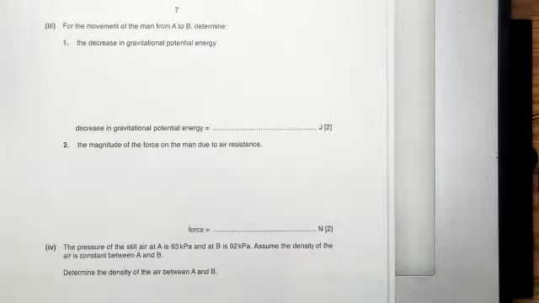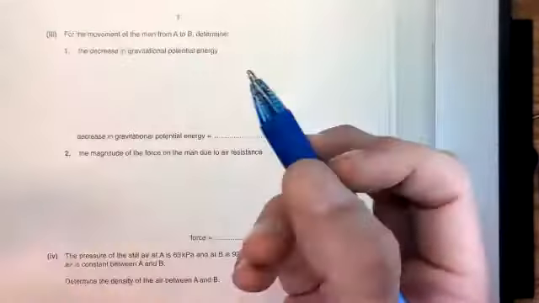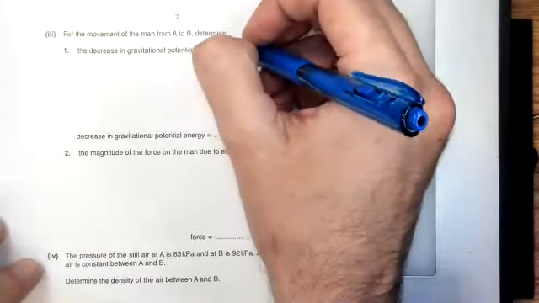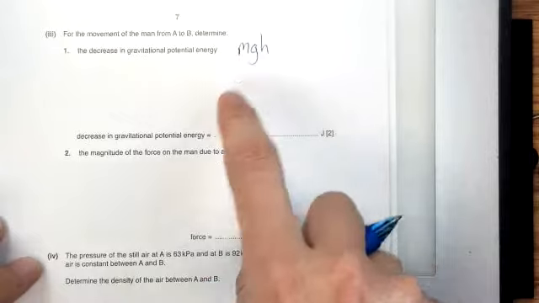Question 3 here says, for the movement of the man from A to B, determine the decrease in gravitational potential energy. So here's where we finally get to some energy stuff that we were studying this week. The decrease in gravitational potential energy is going to be the change in really his height. The mass stays constant, g stays constant. So it's really the change in the height that yields the decrease in potential energy.